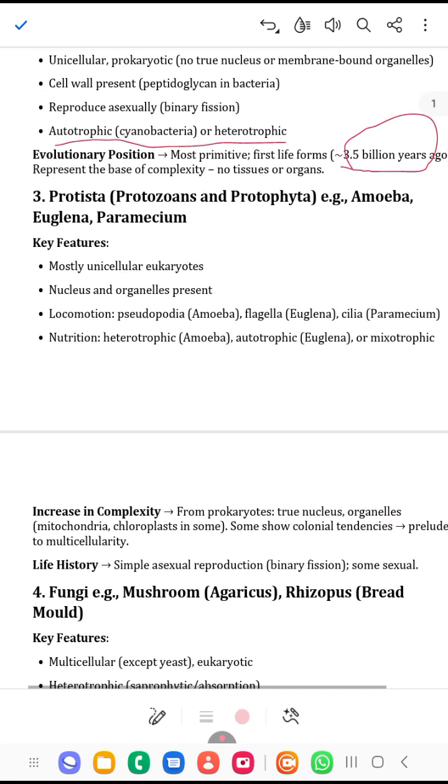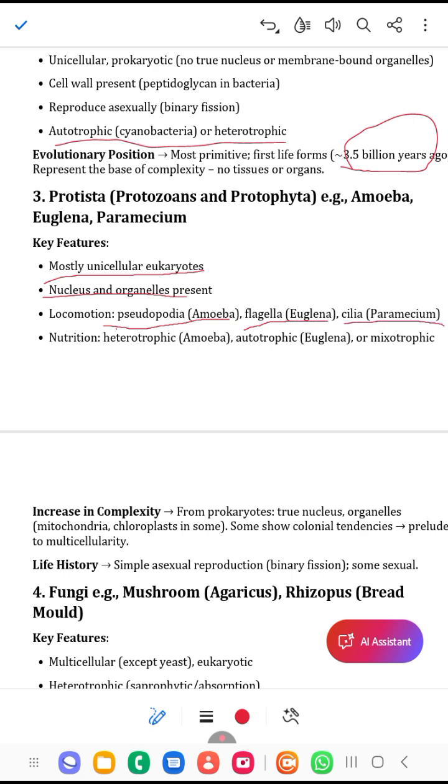Now we move to the kingdom Protista. They are unicellular eukaryotes. Nucleus and organelles are present, and they move. They carry out locomotion. In amoeba, the organ of locomotion is pseudopodia, in Euglena it is flagella, and cilia in paramecium. They also have mixed nutrition. Amoeba is heterotrophic, that means it depends on other organisms for its food. Euglena is autotrophic, it can manufacture its own food, because Euglena has chloroplast.